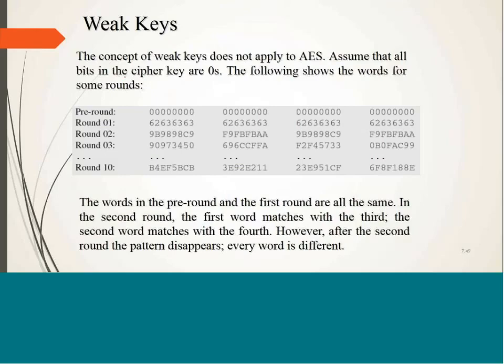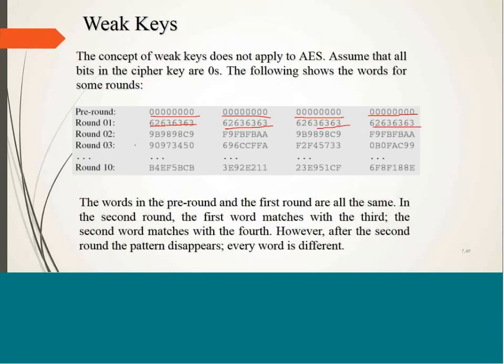So assume that all the bits in the cipher key are zeros. So zeros will be supplied as it is to the initial transformation phase. As you can see here, pre-round means initial transformation round, so that is taking the round key as all zeros. But after key expansion, we are going to get the key for round 1 as this one, where all the words are the same.